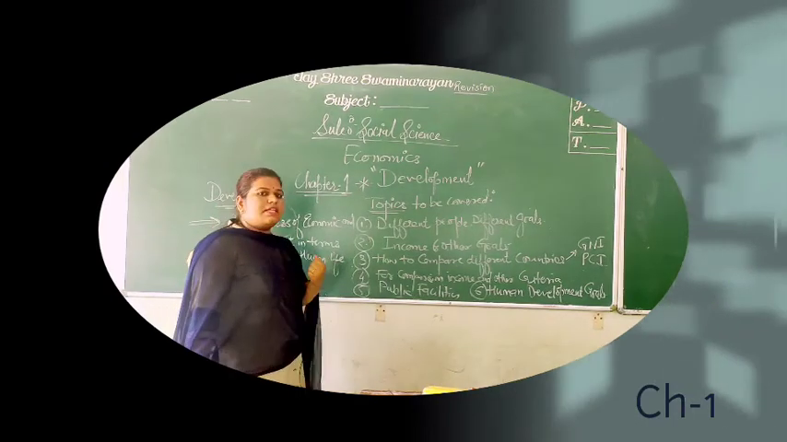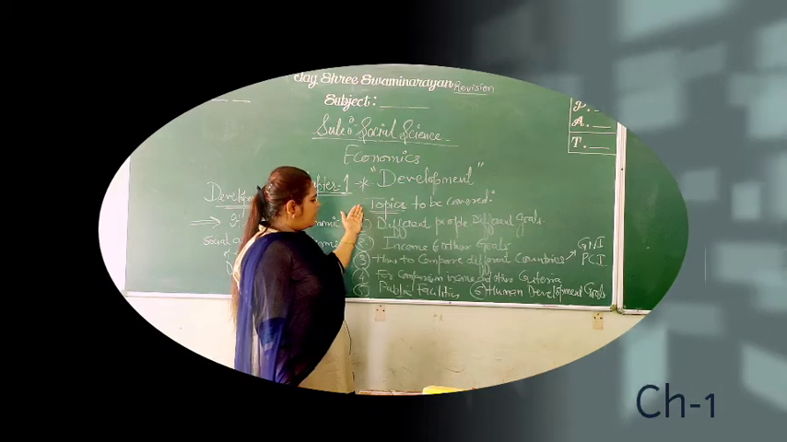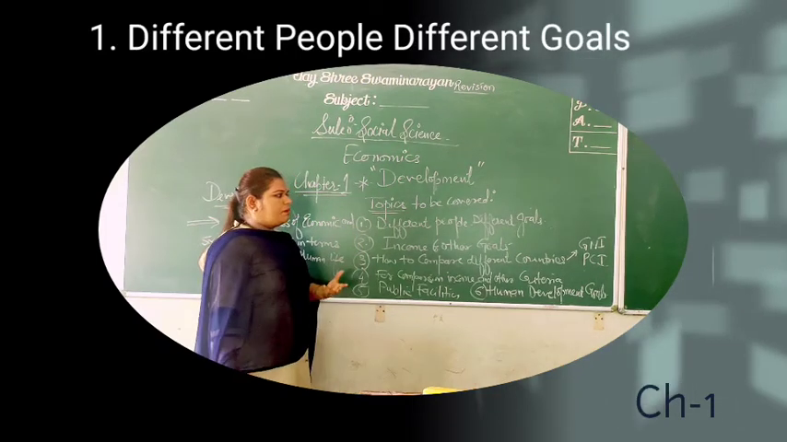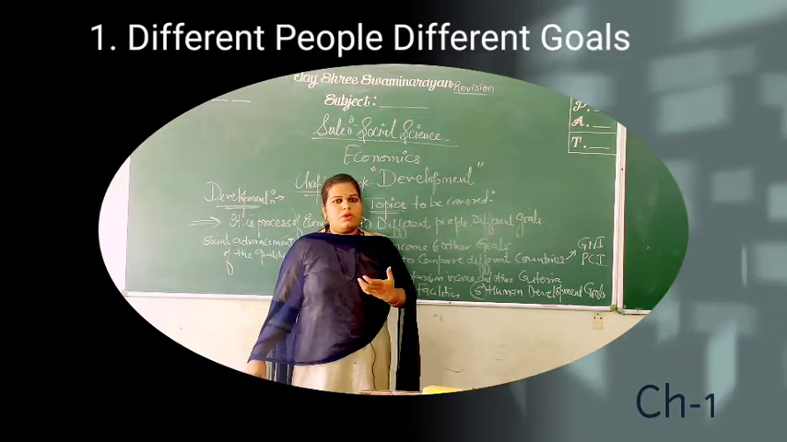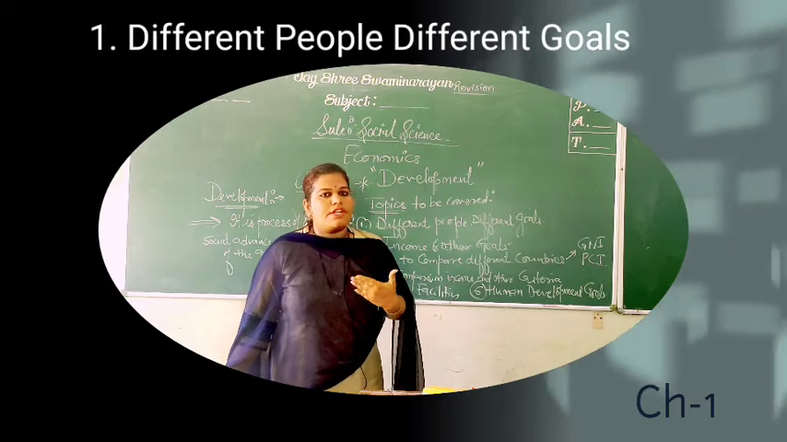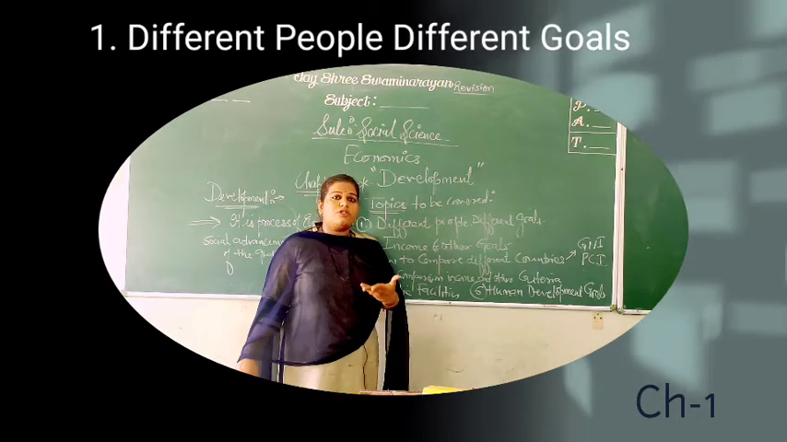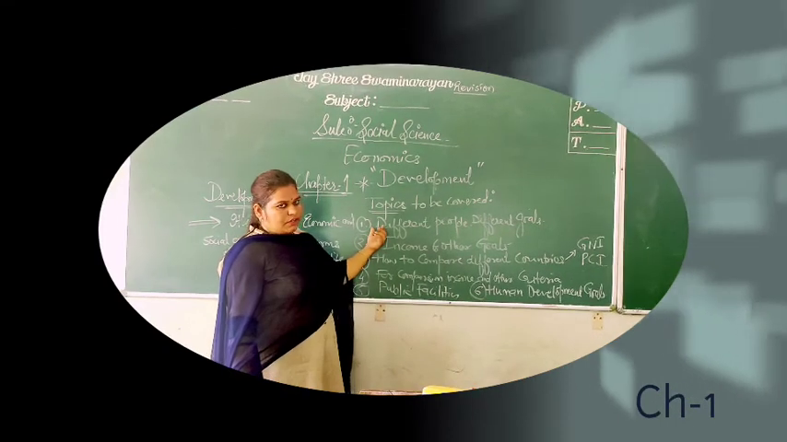Now some topics we have covered in this lesson already. Let us see what topics we have covered. Topics to be covered. First one, different people, different goals. Now what is happening? Different people are there. No one is the same in this world, we can say. So as the people are different, they behave in a rational manner, so their goals are also different. So the topic is different people, different goals.